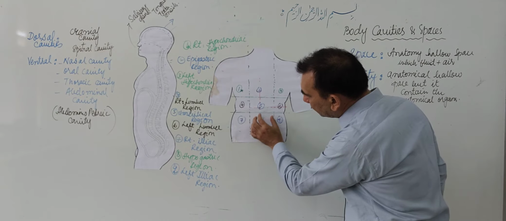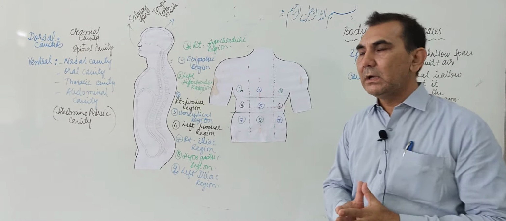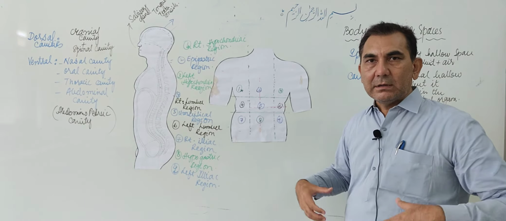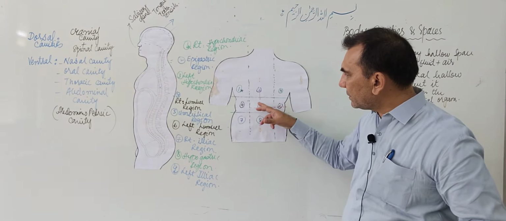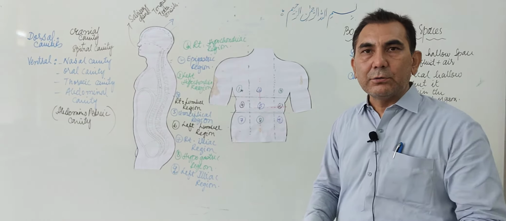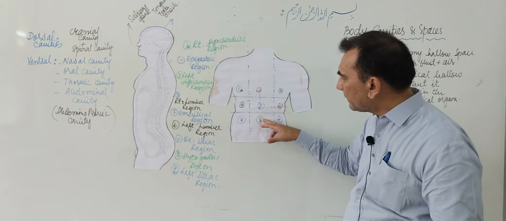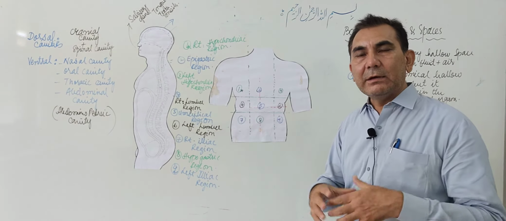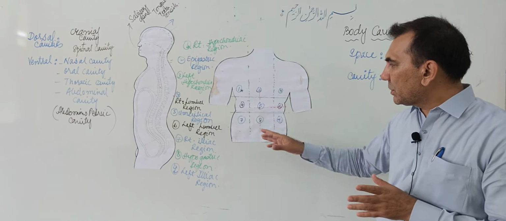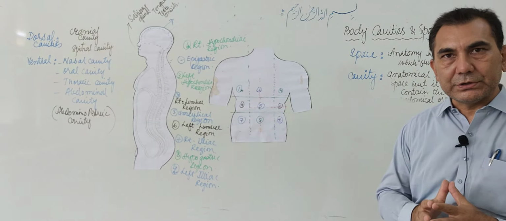And the 8th region is called the hypogastric region. In the hypogastric region are the urinary bladder and the ureters. The ureter is mostly present in the umbilical region, and when it reaches the urinary bladder, the lower portion of the ureter and the urinary bladder are present in the hypogastric region. In the female, the uterus is present in the hypogastric region, and the prostate gland is also present in the hypogastric region.